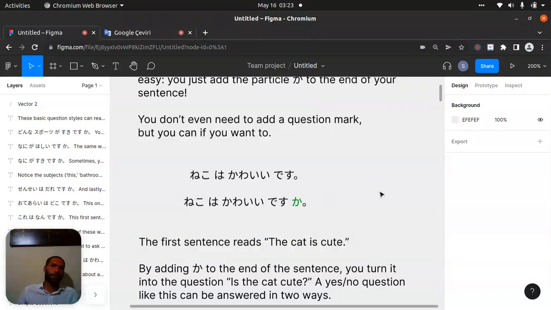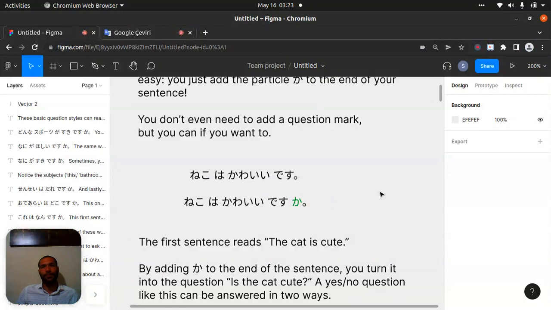Or let's say, do you want a cat? Yeah, you can say neko ga, not wa, okay? Because we have adjectives there, or verbs. You can think like that. Yeah, adjectives, sorry, not verbs.